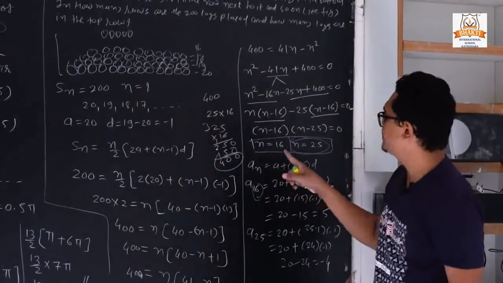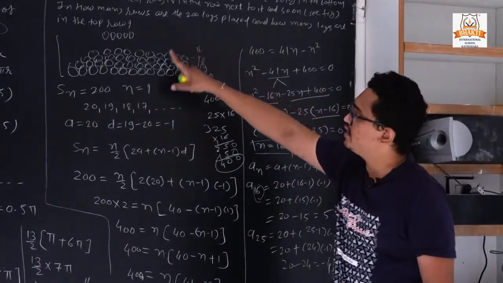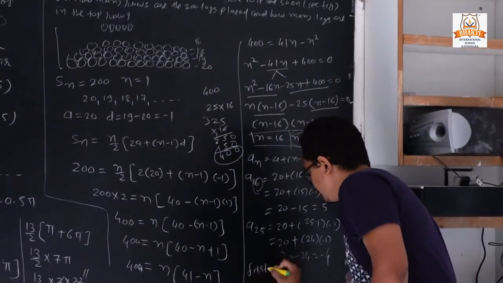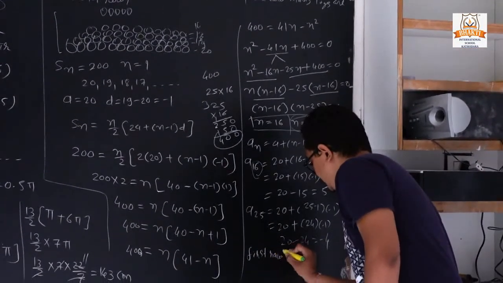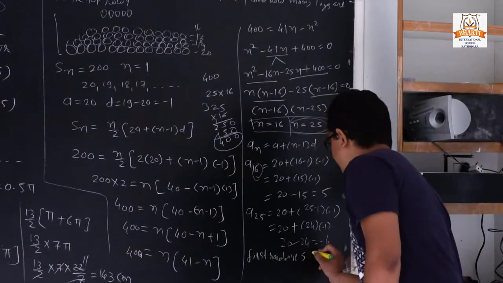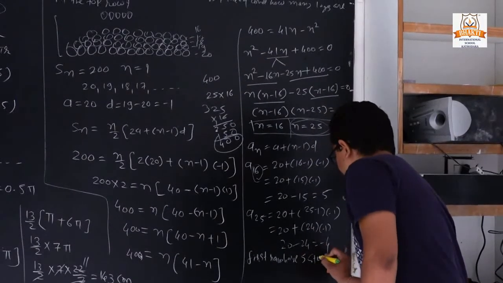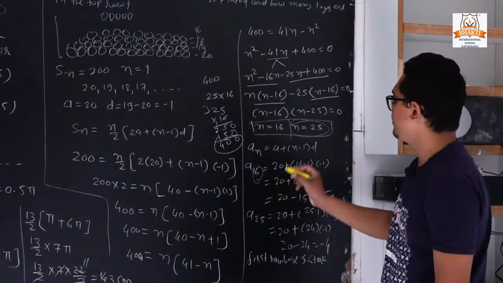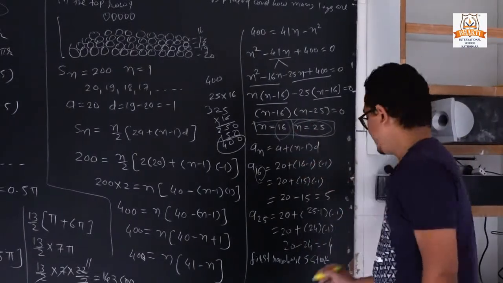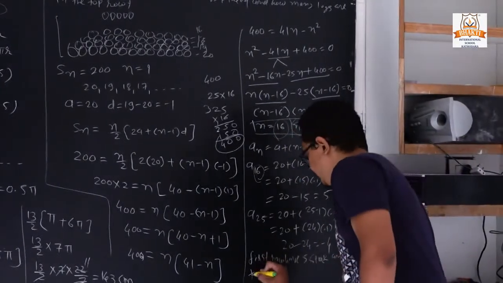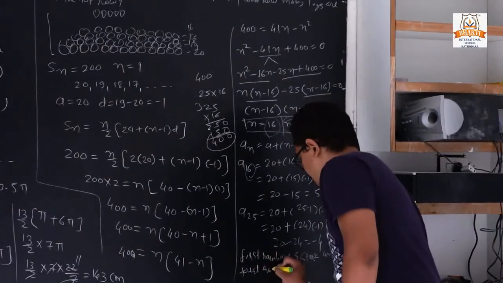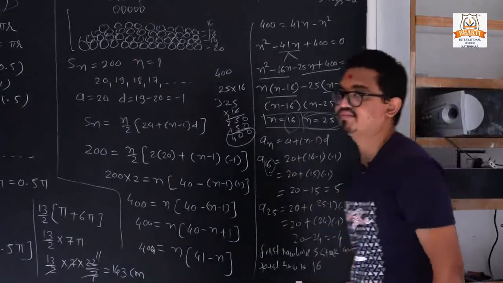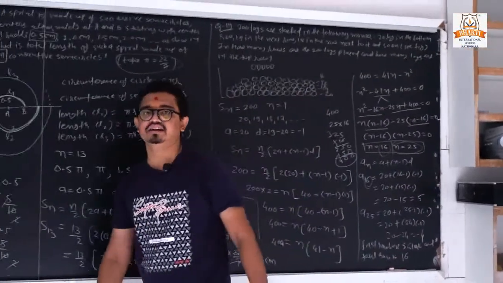So it means, if we have 200 total logs, the first row has 5 stacks. Clear? First row has how many stacks? It is 5 stacks, and how many total rows do we have? Total rows is 16. So it is our example number 19.